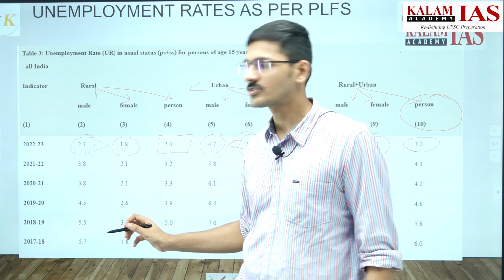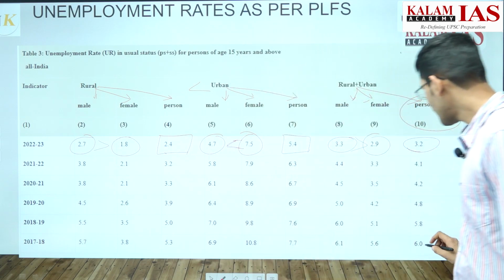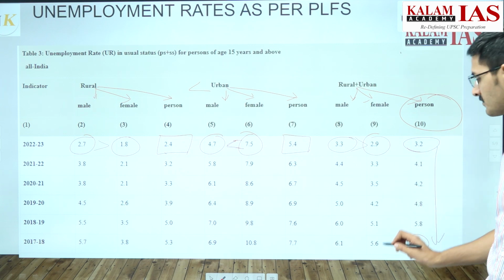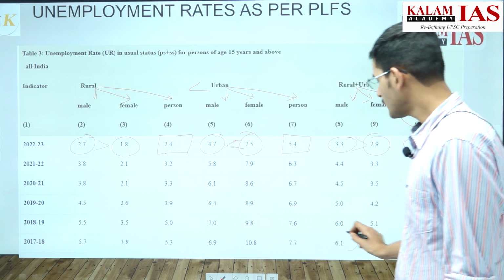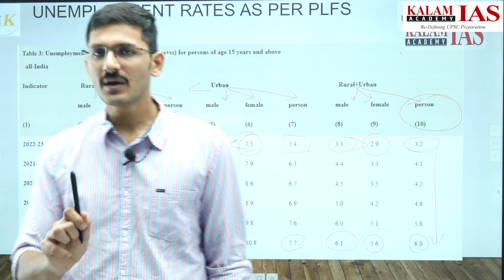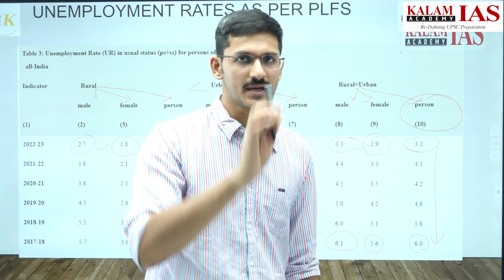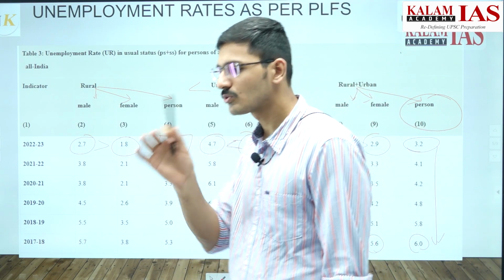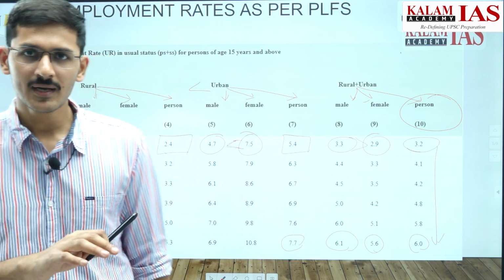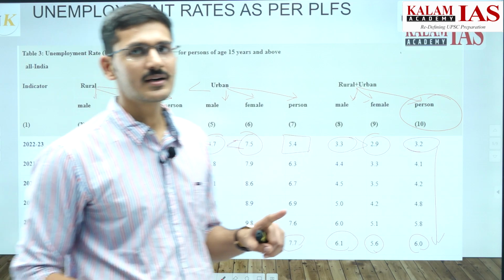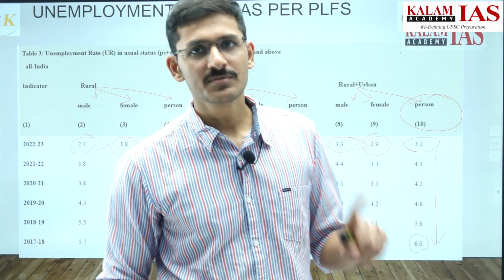If we look at the trend across time, we see the unemployment rate has been reducing consistently throughout the years. In 2017-18, it was 6% and it has reduced to 3.2%. It is true for all the categories here that the unemployment rate has been reducing consistently for the past 5 years. If we take combined data of India, rural India, urban India, rural female, rural male, urban female, urban male, male combined, female combined, all the 9 categories, there is one trend: the unemployment rate has been reducing consistently.